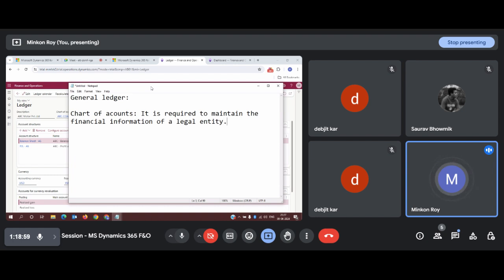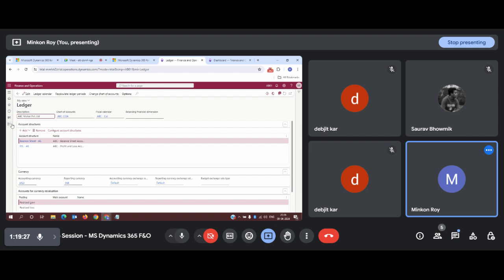So directly, this chart of account will be holding all those small details, like what is the purchase value and what is the sale value, maintained separately in specific accounts from where we can extract all that information and define whether our business is running at a profit or at a loss. For this reason, our chart of account is very much important. So quickly, let us see how we can create a chart of account.